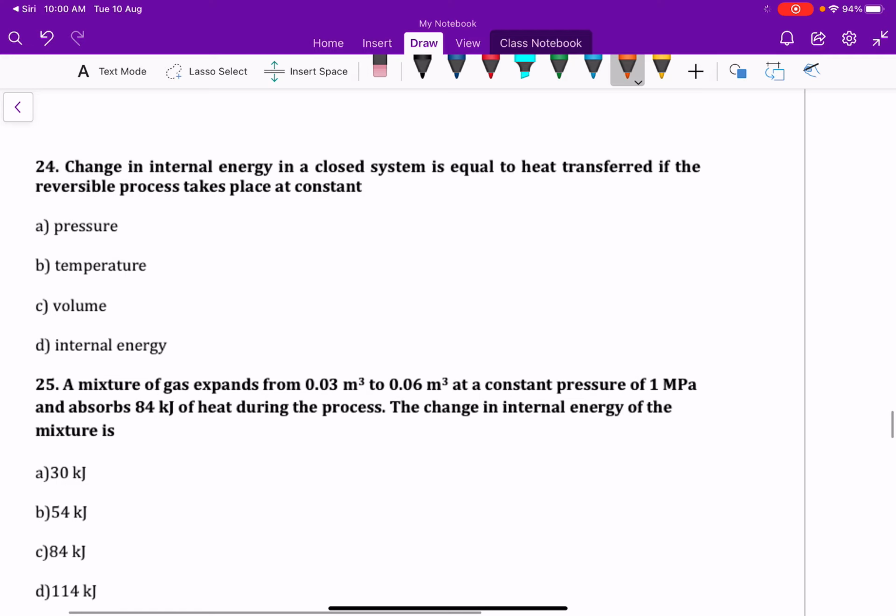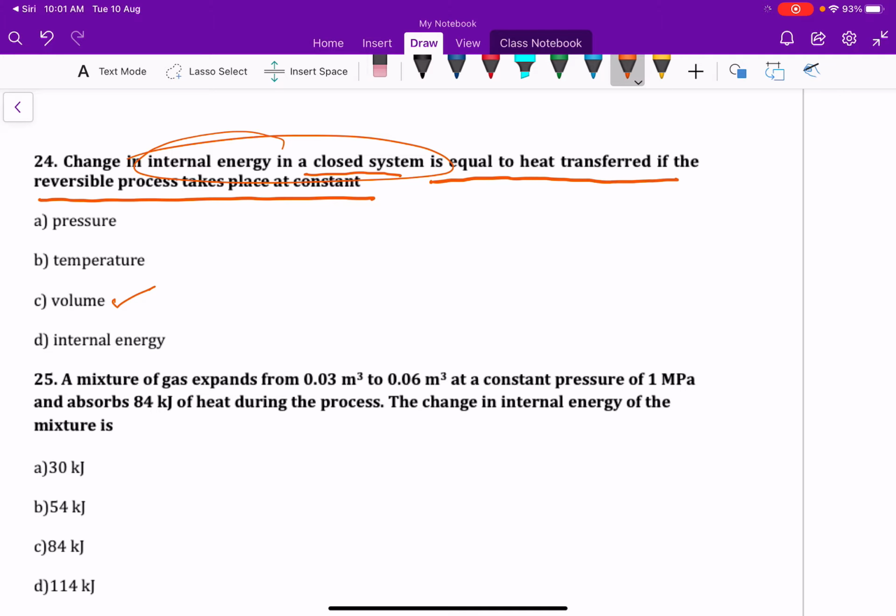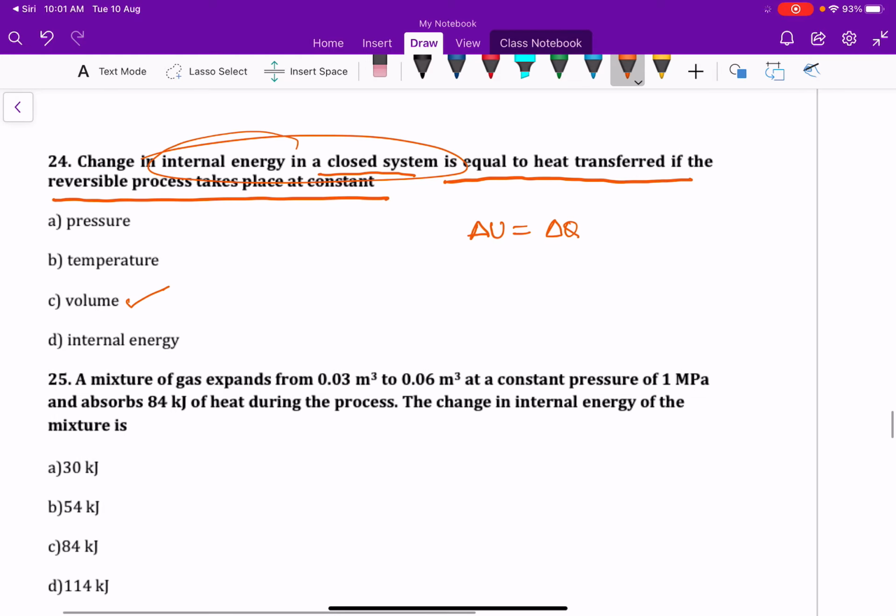Next, come to question number 24. Change in internal energy in a closed system is equal to the heat transferred if the reversible process takes place at constant volume, because he has given that change in internal energy in a closed system is equal to what? Heat transferred, dq, if only a reversible process takes place at a constant dash, is given like this.